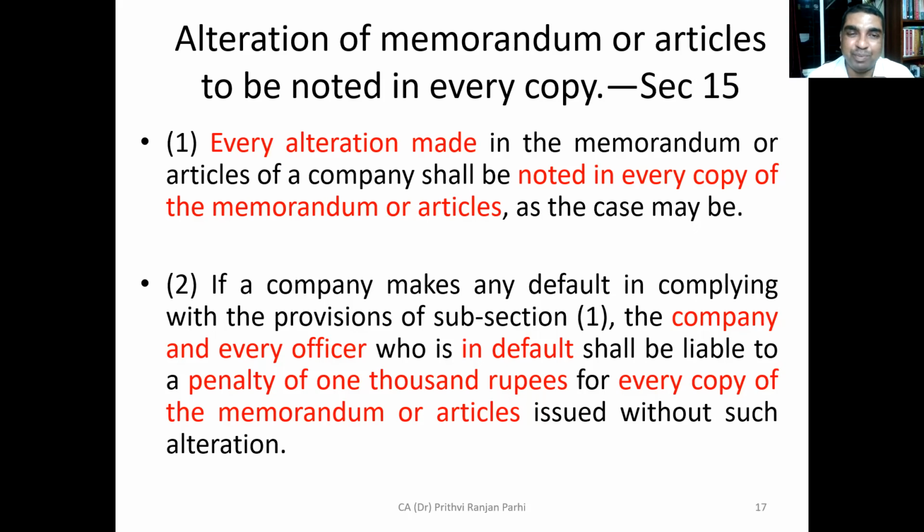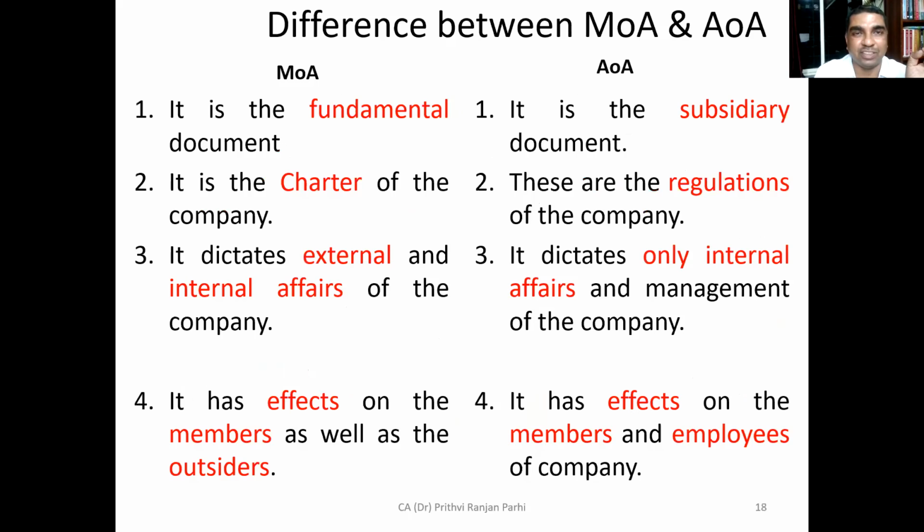In that case, the officer in default shall be liable for a penalty of 1,000 rupees for every copy of the memorandum or articles issued without alteration. So once altered, it needs to be corrected in every copy of MOA and AOA, otherwise the concerned officer has to face these penal consequences.